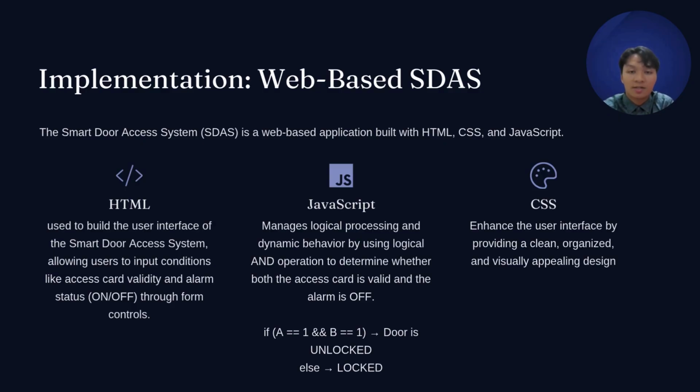Then, we use JavaScript to implement the logic. It checks the input using a Boolean AND operation, just like the expression A intersect B. If both conditions are true, it will display that the door is unlocked. Otherwise, it shows locked. And lastly, we also use CSS to make the interface clean and user-friendly, so users can easily interact with the system. This implementation shows how we can apply propositional logic in a real-world system using development tools.